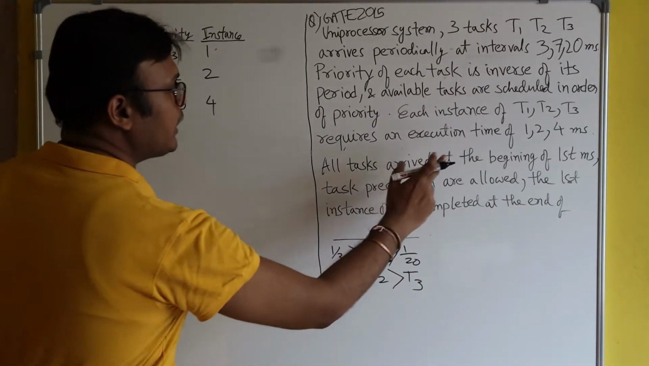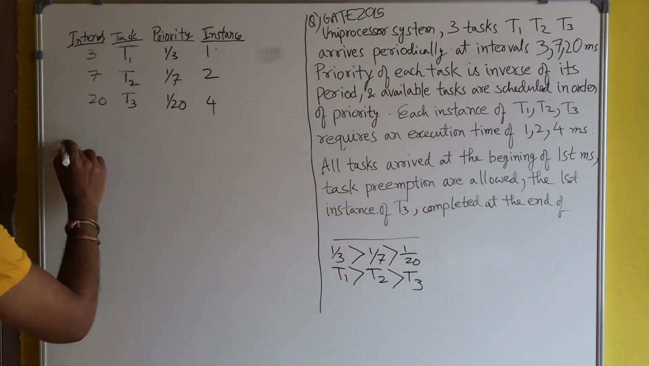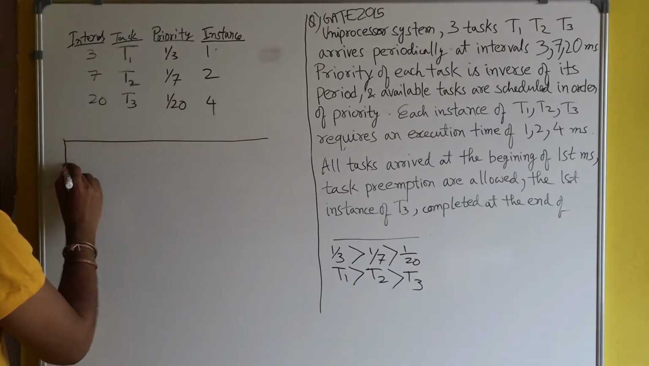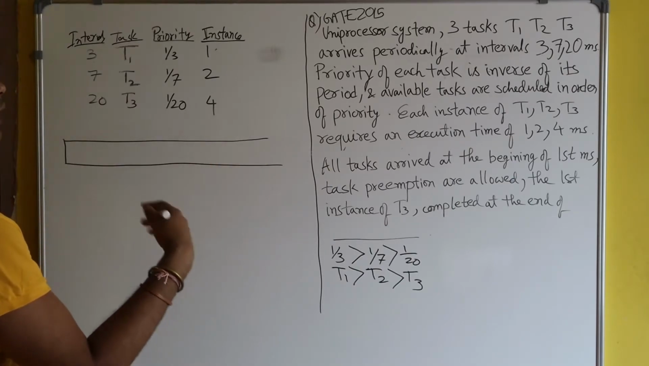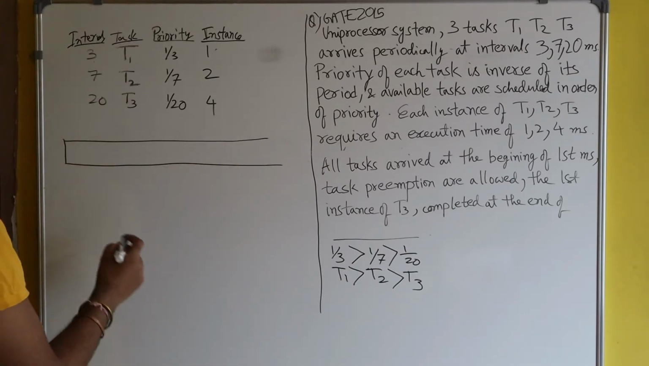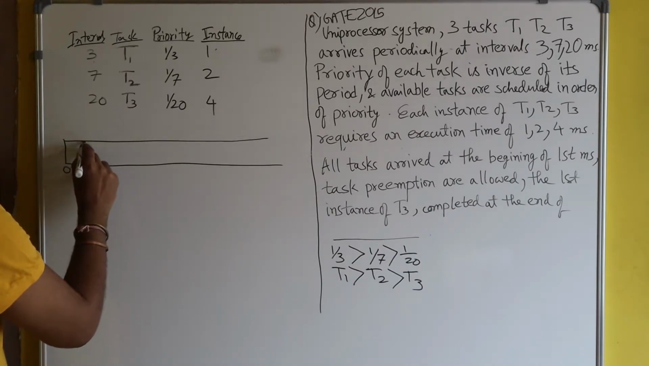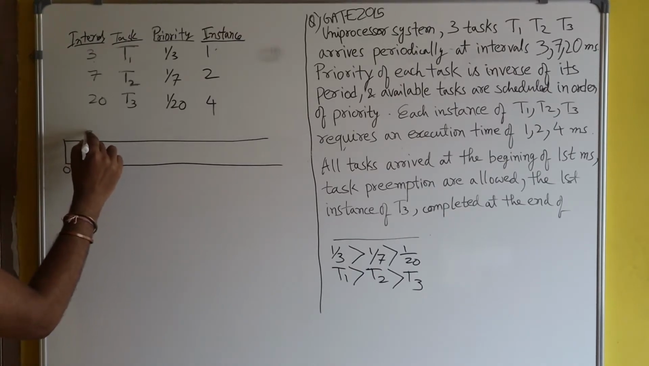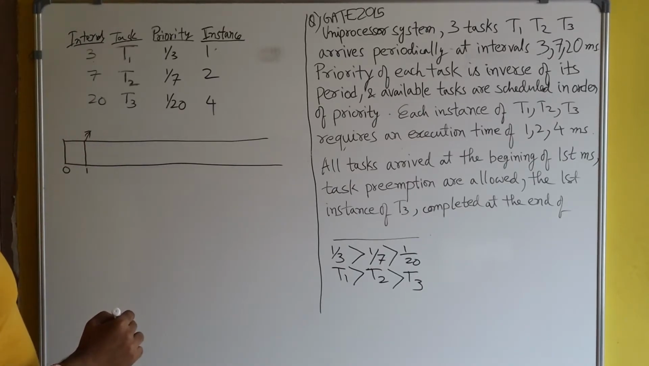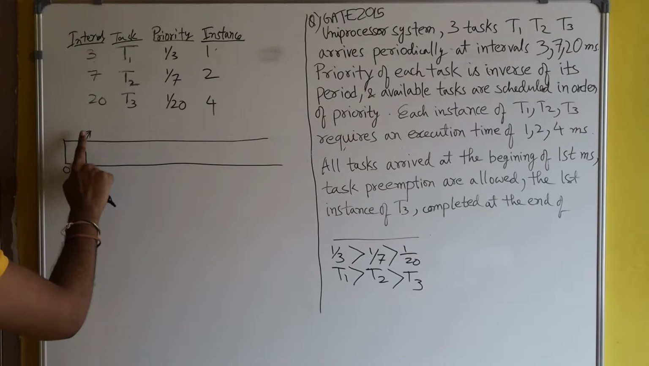So here you see all the tasks arrive at the beginning of the first millisecond. There is an ambiguity in this sentence. What's the ambiguity? Let me tell you. All the three tasks arrive at the beginning of the first millisecond. So 0 and 1. If we consider all the 3 tasks arrive at this point, then it makes some sense that all the 3 tasks arrive at the beginning of the first millisecond from here.